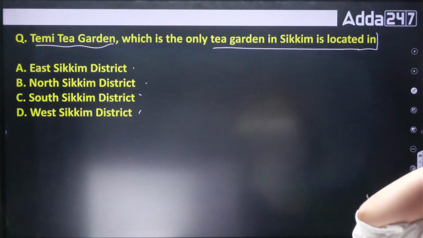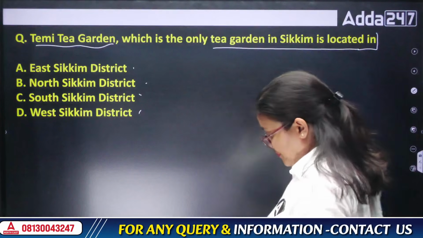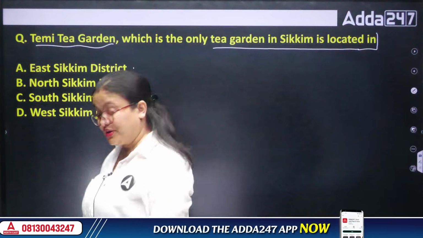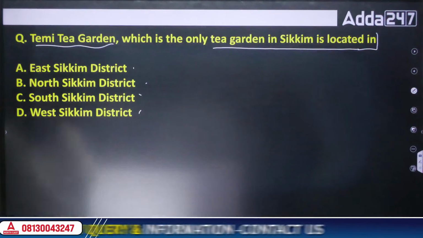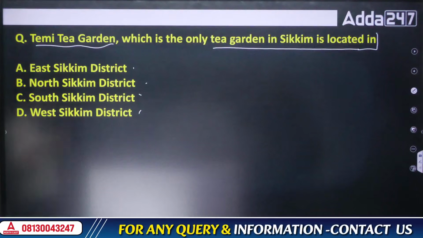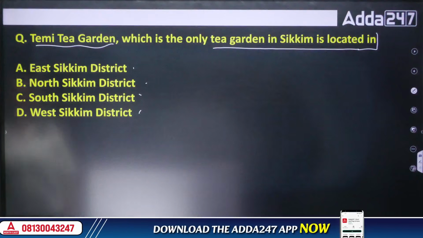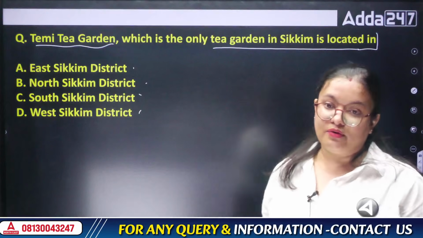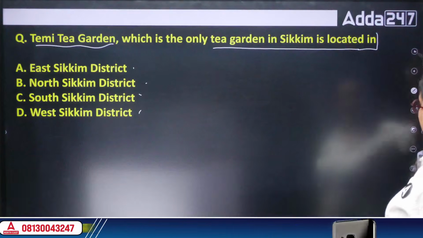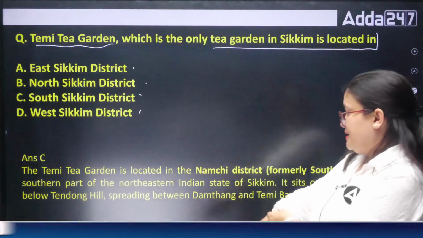Yes, whenever we talk about different tea gardens of at least the northeast, it is important to note in which exact place these tea gardens are located. So what will be the answer? East, north, south or west Sikkim district. Whenever we talk about Temi Tea Garden, it is located in the South Sikkim district. Do remember the answer.